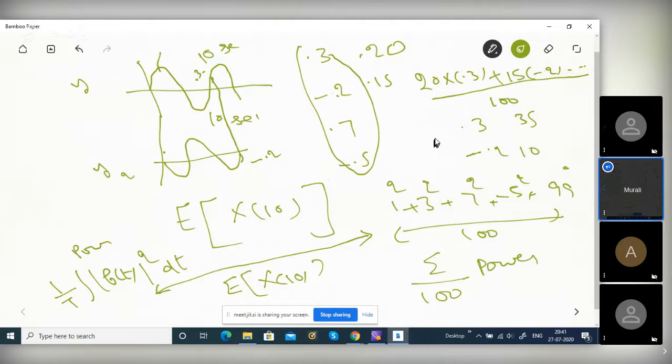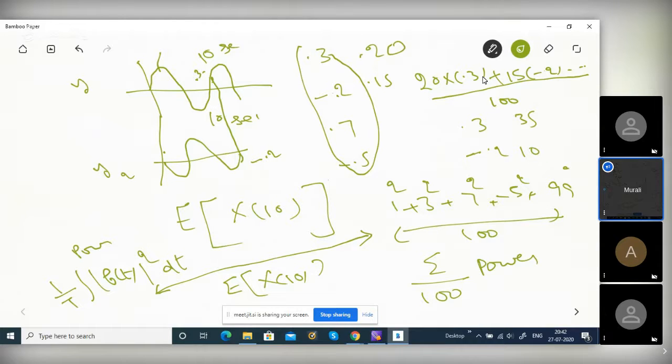Probability of occurrence, of 0.3 actually, right? So this is a weighted average, nothing but 0.3, minus 0.2 and all. You multiply by the probability and sum it. That is the statistical expectation, right?